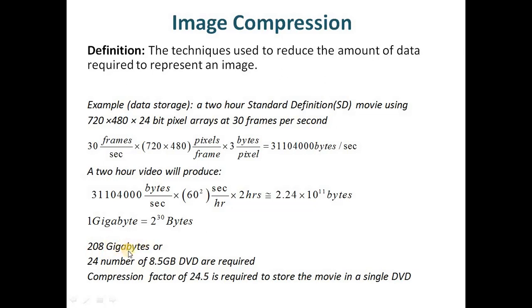So anyway, we have 208 GB of data that is going to be produced if this frame size, in which each pixel gets represented by 24 bits, and the movie is going at a rate of 30 frames per second, continues for 2 hours, will produce 208 gigabytes of data.